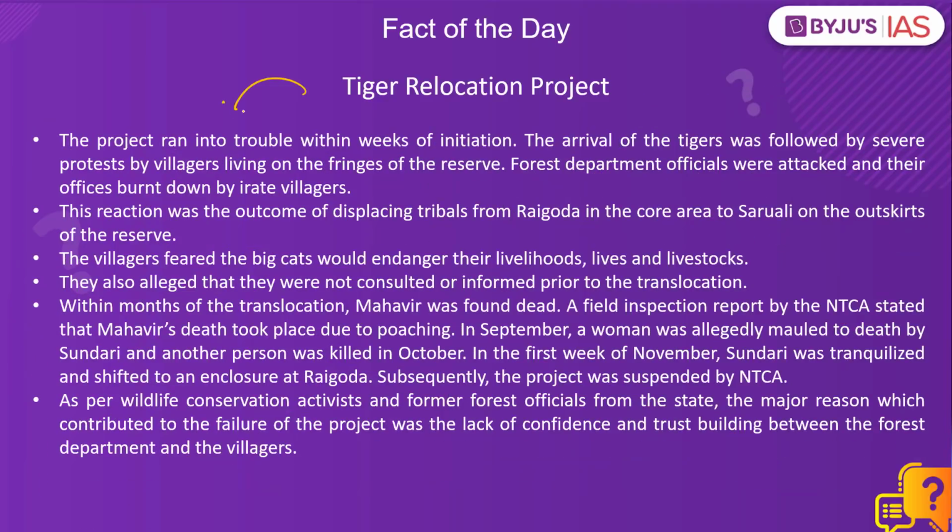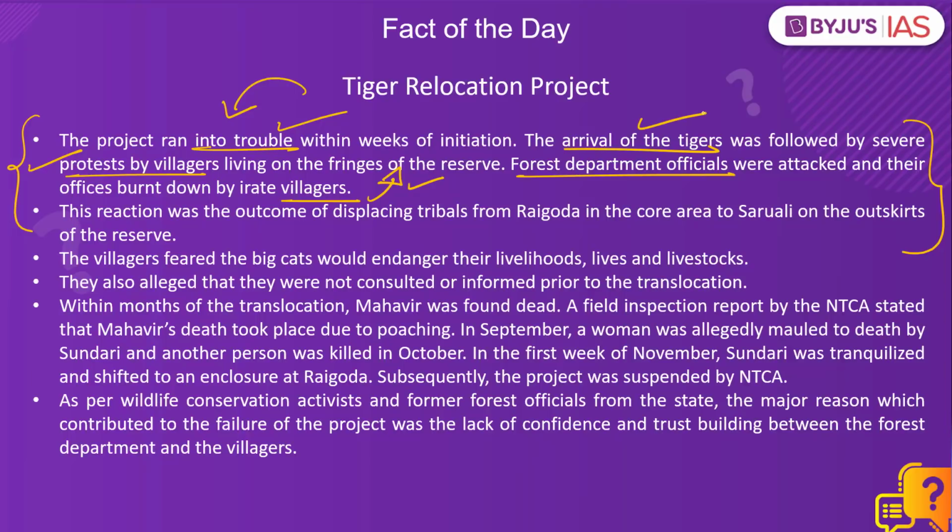But however, this ambitious project ran into trouble in the initial weeks itself, because as soon as the tigers were translocated, the local villagers protested against the project, and they even attacked the forest department officials because the forest department and the stakeholders had failed to take the villagers into account. They had failed to bring the local villagers on board this conservation project. Following the translocation of these tigers, the local tribal communities in the core areas were displaced to the outskirts, and this led the local villagers to fear that the tigers would endanger their livelihoods, their lives, and their livestock.